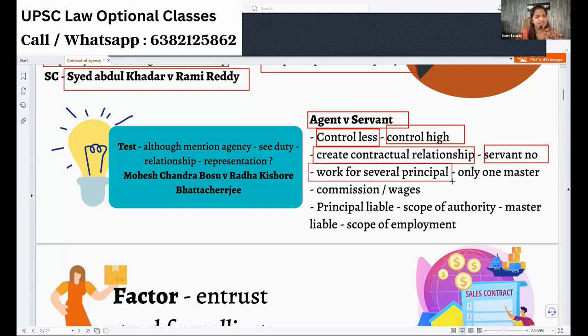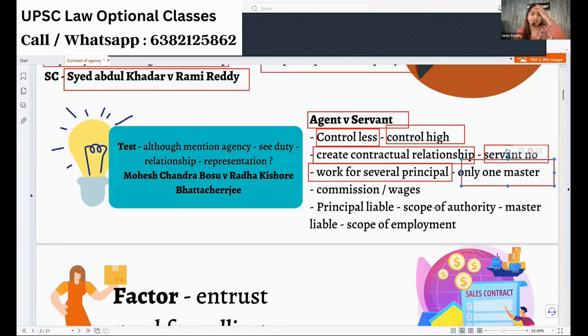Next, working for several principals. Yes, a single agent can work for several principals, but mostly a servant will have only one master. We think like that. Earlier there was only one master, but today my domestic help works in 5+ houses. That's how they can survive.